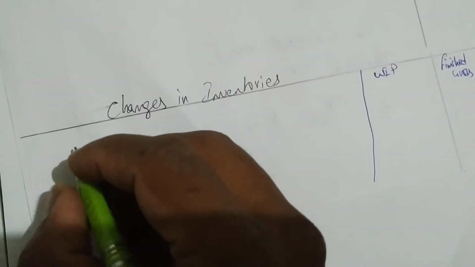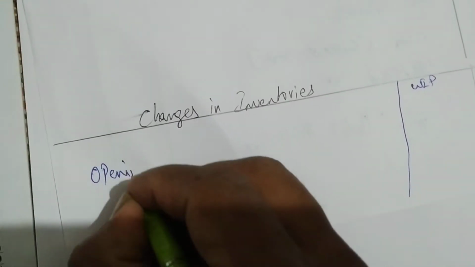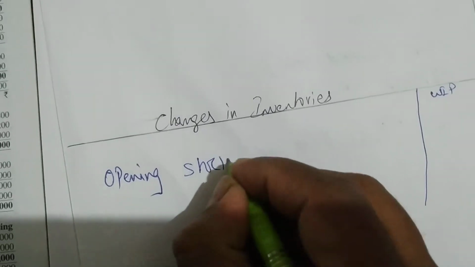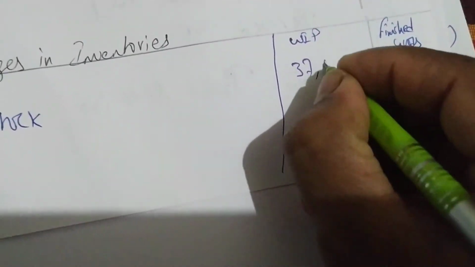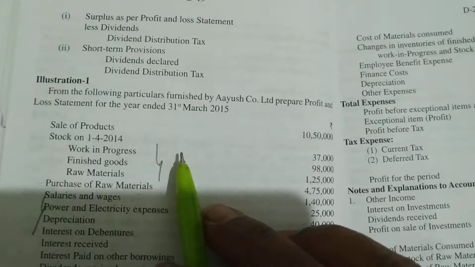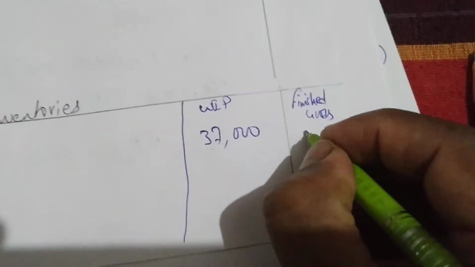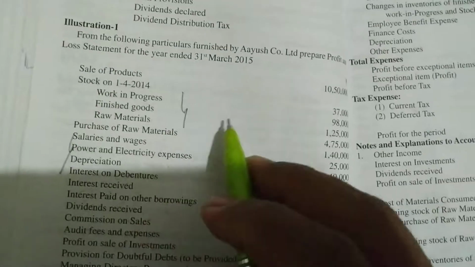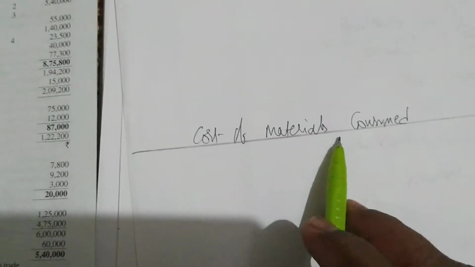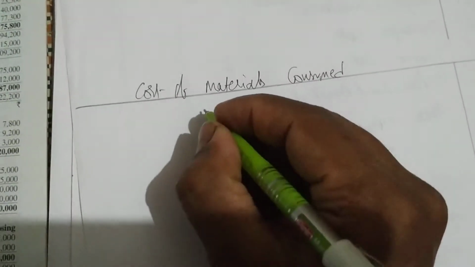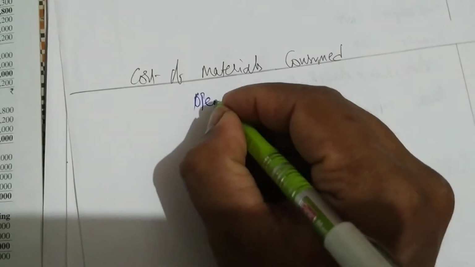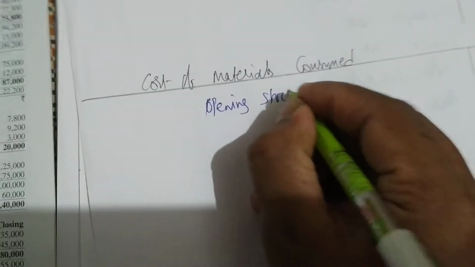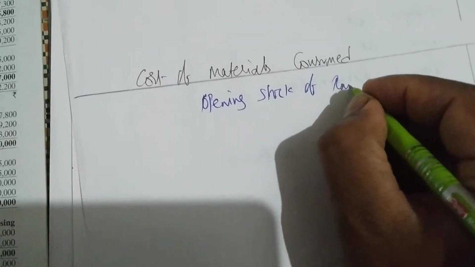So let me write first the opening stock. How much are we having? WIP 37,000. Let me write 37,000 as opening WIP. Then finished goods 98,000. We'll write 98,000 here. Next, what do we have? Raw material. For cost of raw materials consumed, I'll write here opening stock of raw materials.